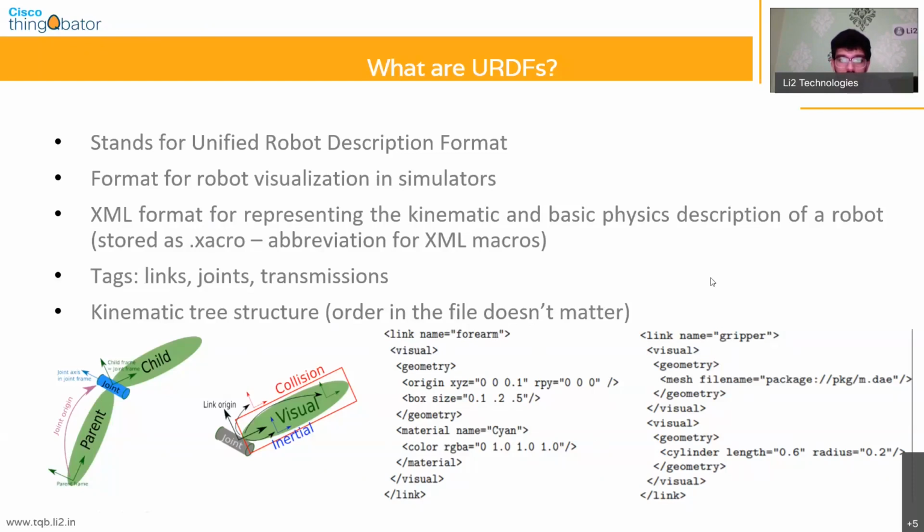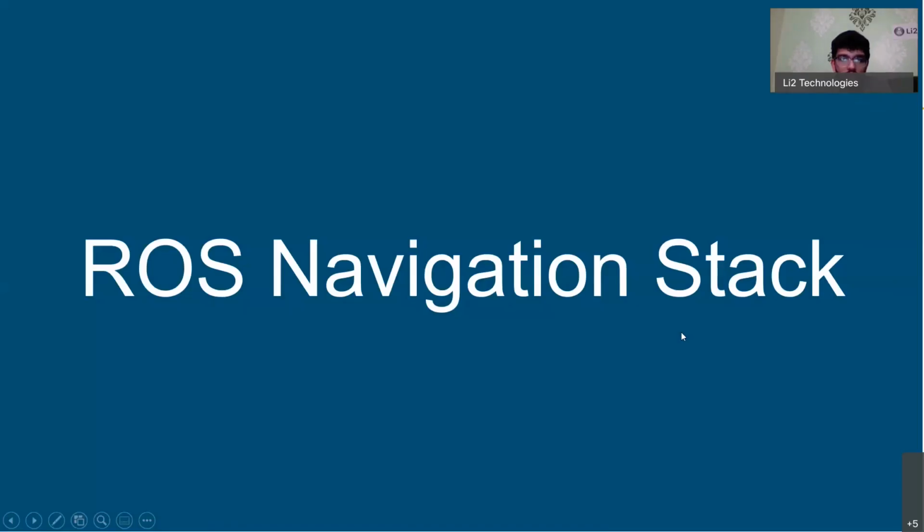Those are two kinds of joints, and then we have continuous joints, and combinations of these joints will also result in other types. So based on your robot model, you can also define the type of joint that you're using. These are all the properties that you would assign to a particular URDF.